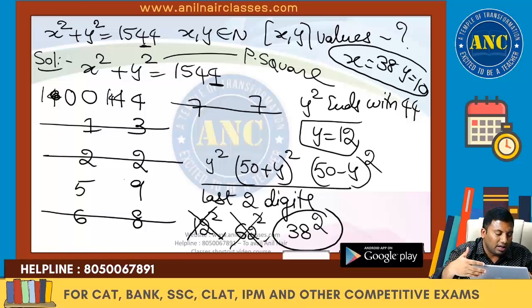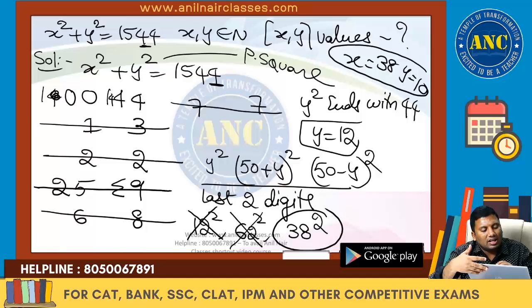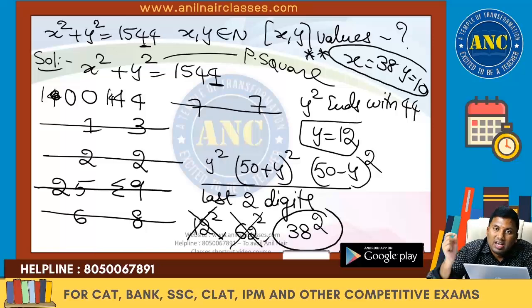Now 5 and 9. Any perfect square ending with 9 has an even tens place: 7 square is 49, 13 square is 169. Any perfect square ending with 5 has 2 in the tens place. 9 plus 5 is 14, 1 carried. 2 plus even is even, 1 plus even is odd. But according to the question, the tens place should be even. So this case is eliminated. The only case that satisfies this question is x is 38, y is 10.